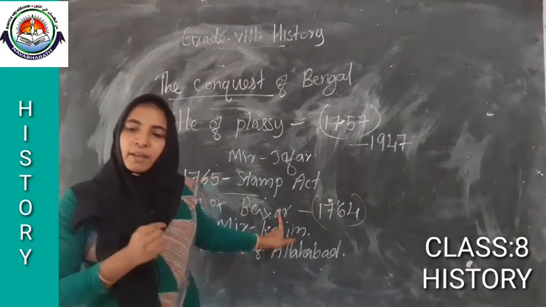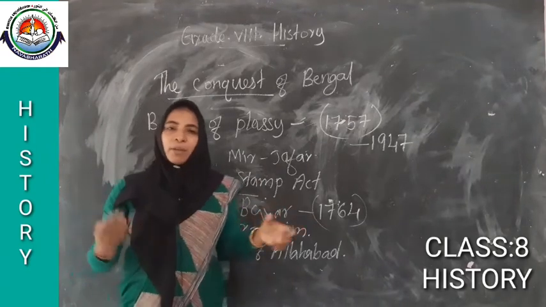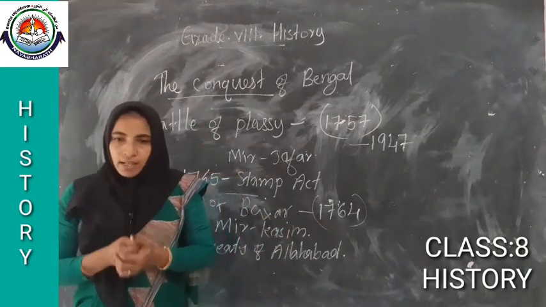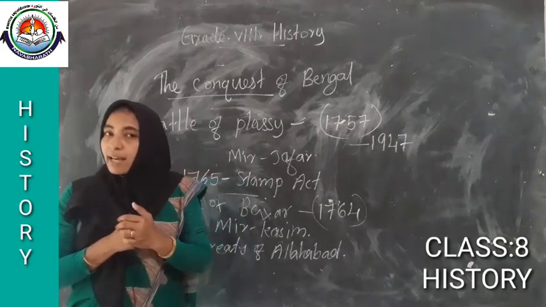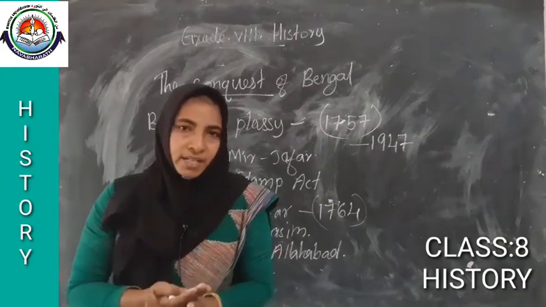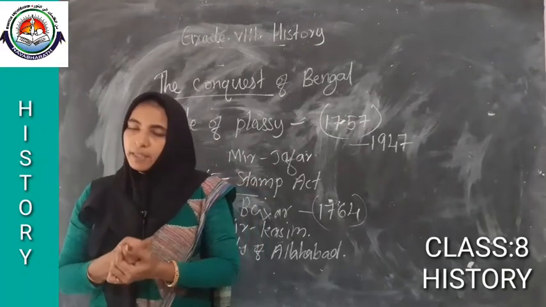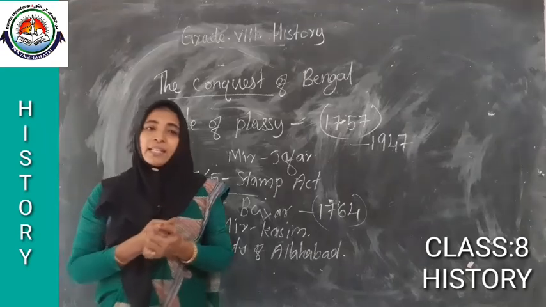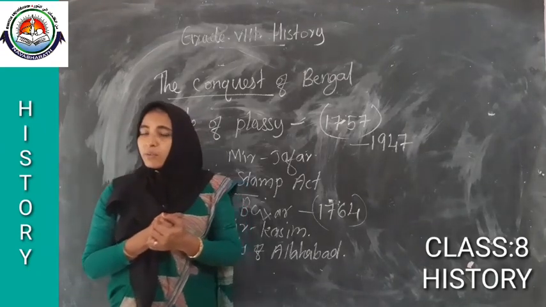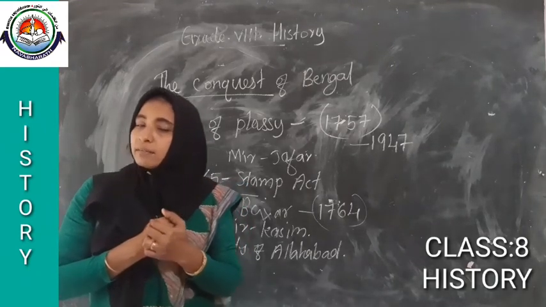The combined army of Shah Alam II and Shuja-ud-Dawla was routed by the Britishers. However, what was the attitude towards our rulers?